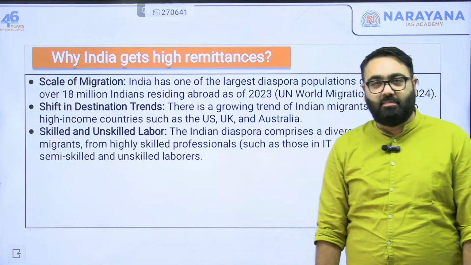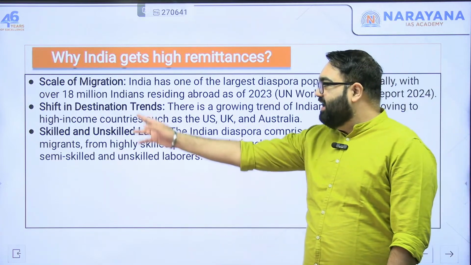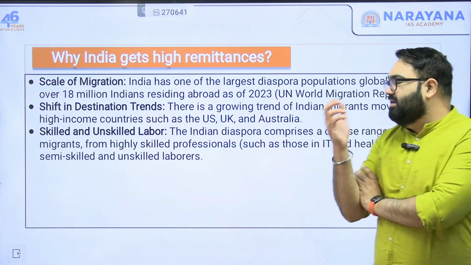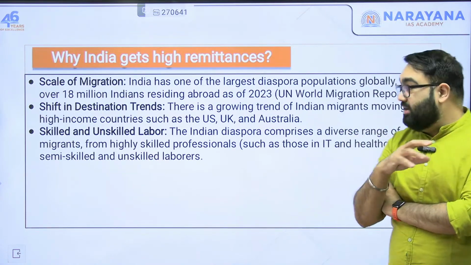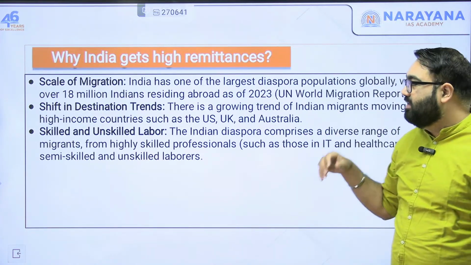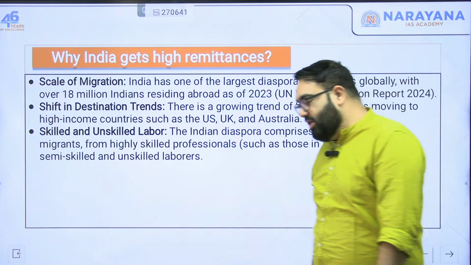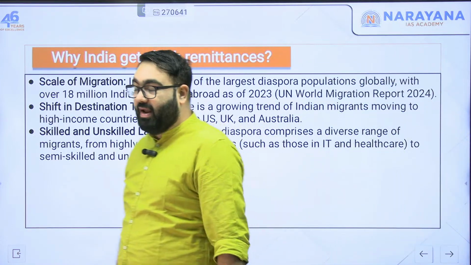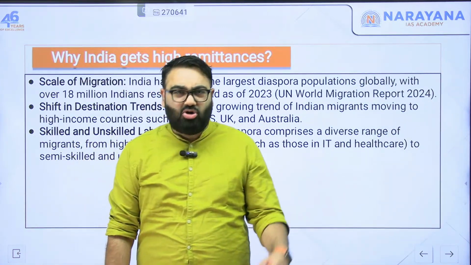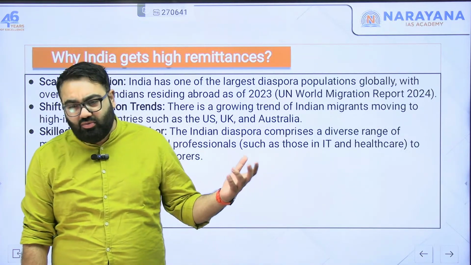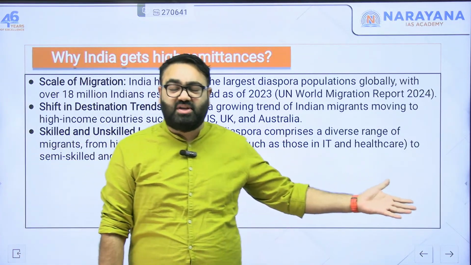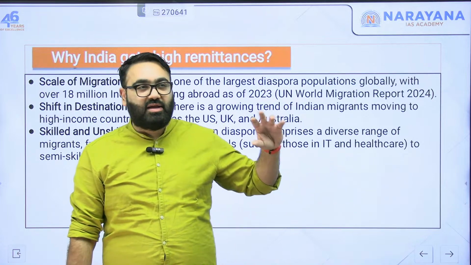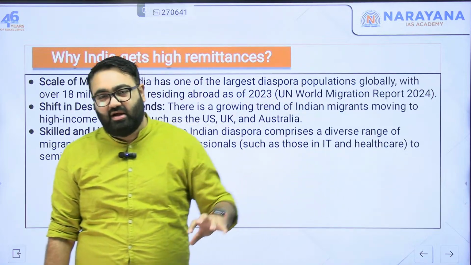It's a huge number. Then, shift in destination trends. As we have seen, a lot more Indians are going to other countries such as US, UK, Australia. Skilled and unskilled, both kinds of laborers are in great supply from India. You see a lot of unskilled labor going to West Asia, Middle East countries, working as, let's say, construction workers, tailors.